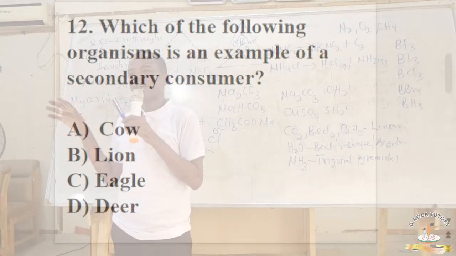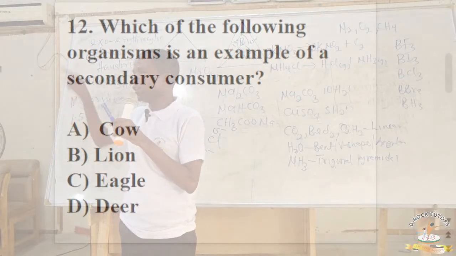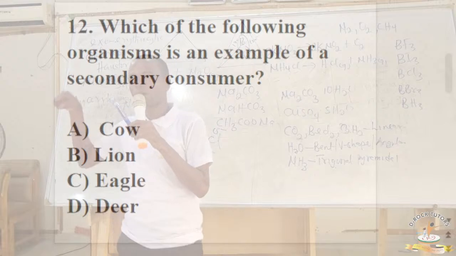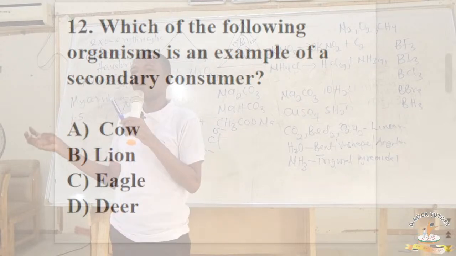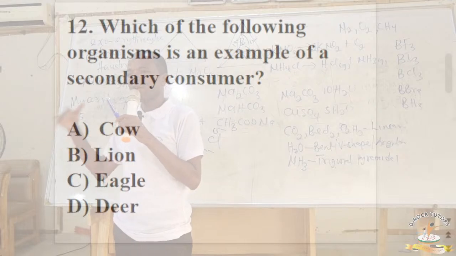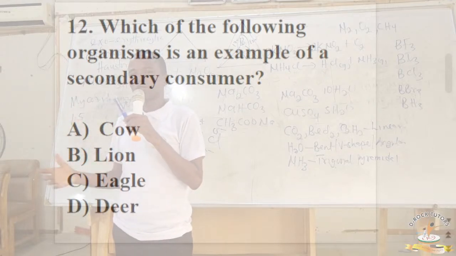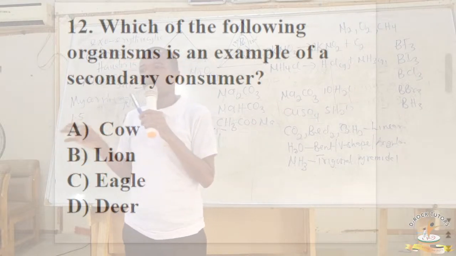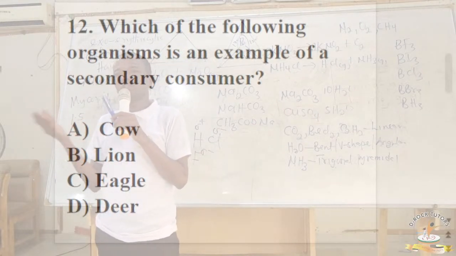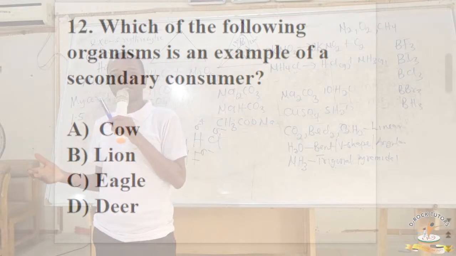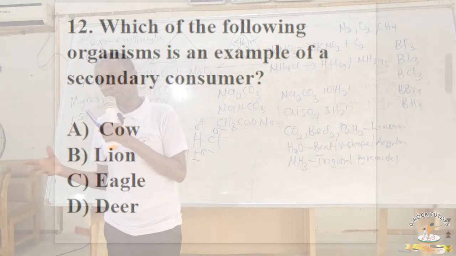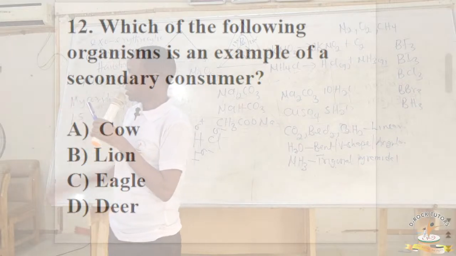A lion can feed on a cow. Any organism that feeds on a primary consumer is a secondary consumer. So you have cow and deer being primary consumers, and then you have lion, tiger, and so on being secondary consumers. Now, eagle is a tertiary consumer, all right? And then you also have scavengers. Scavengers are those things that feed on dead carcasses. So let's take note of this. The next slide.